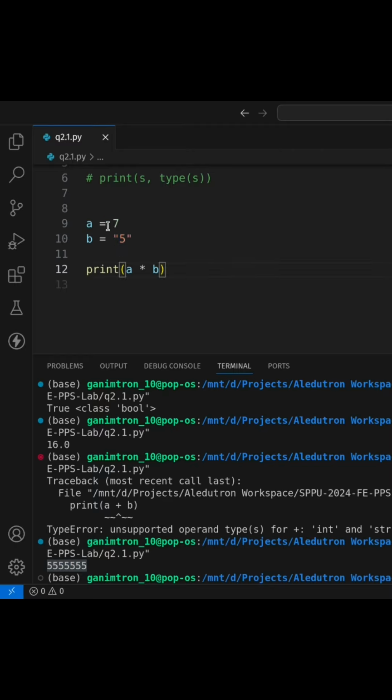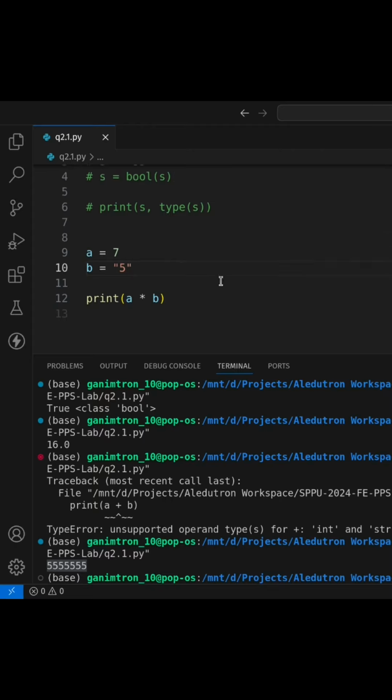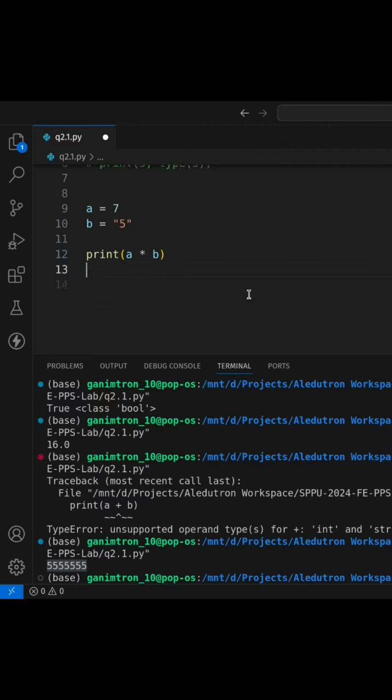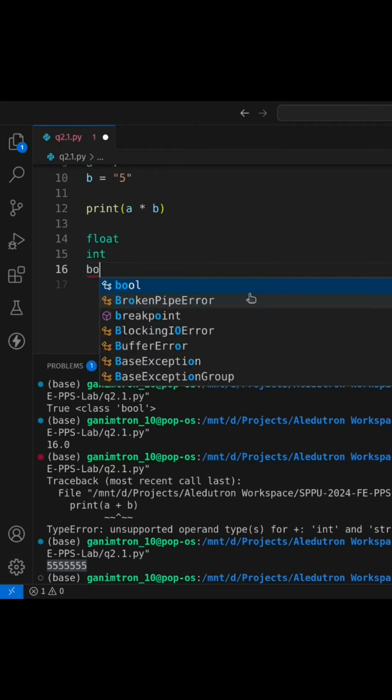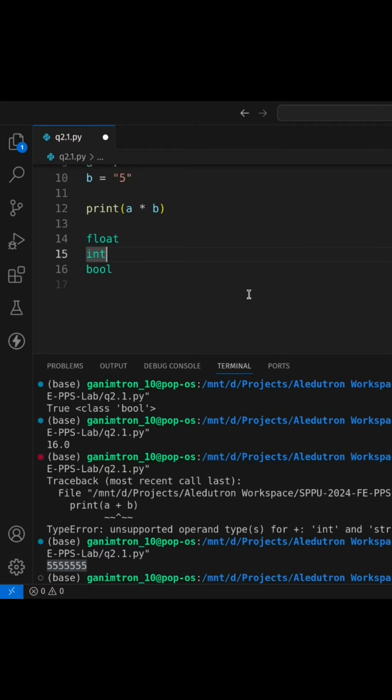So here the type was converted implicitly to automatically handle the cases. This is what usually happens with input. Also, whenever we take the input, whether it is a number, special character or symbol, it is taken as a string. So that is also type conversion, not casting. Casting is manually casting it into a specific type we need. But here whenever the operation happens, Python automatically takes all the operands into the higher data type. So the data type priority is something like float at first, then int, then bool.